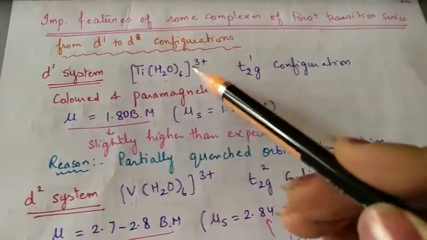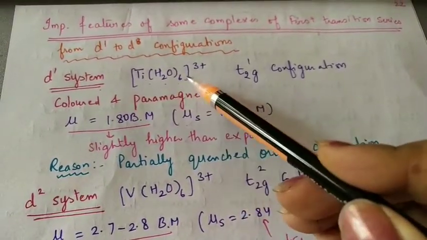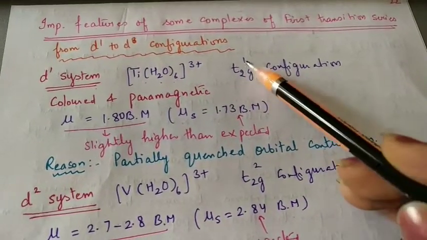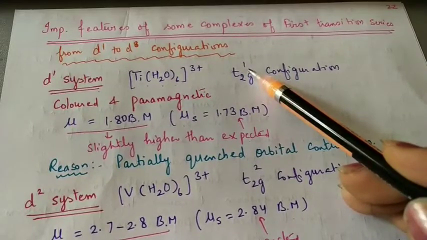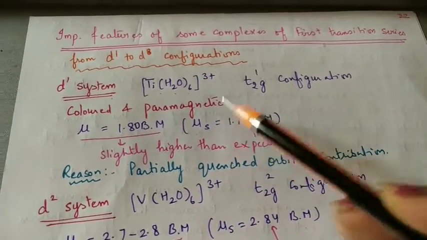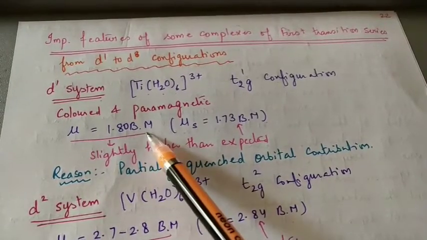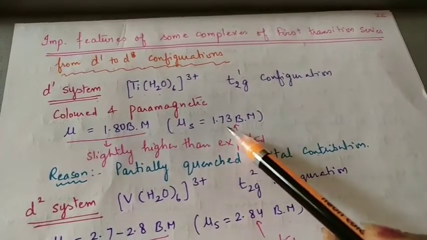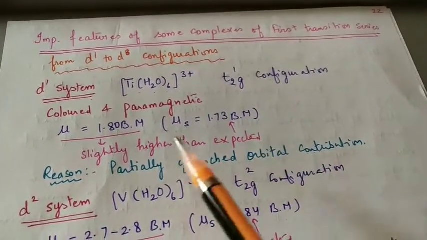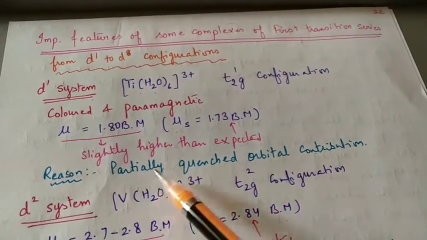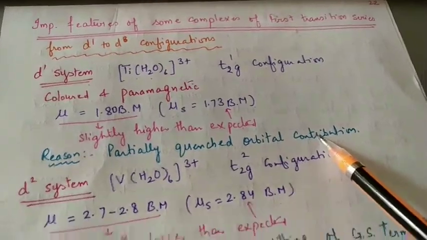In the d1 system, the example is this octahedral complex of titanium. Configuration is t2g1. You know that 1 means an unpaired electron, so the complex is paramagnetic. When the mu value is found, it is 1.80 Bohr magneton, and the spin only value is 1.73. This value is slightly higher than expected, which means partially quenched orbital contribution.